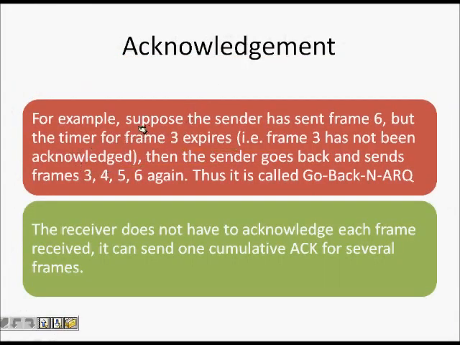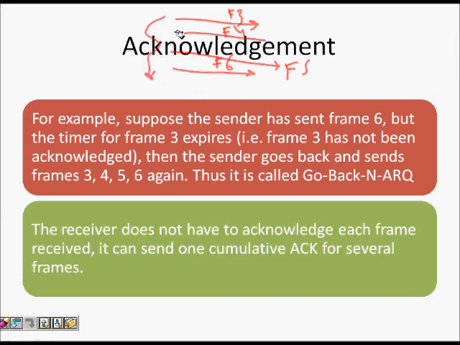Suppose the sender has sent frame 6. Okay, it sent frame 6, but the timer for frame 3 expires. So it had sent frame 3, frame 4, frame 5 and frame 6, and it has not received the acknowledgement for them. And what happens is, the timer for frame 3 expires, then the sender will assume that nothing was received, and it has to send again frame 3, frame 4, frame 5 and frame 6. So it resends all the frames.